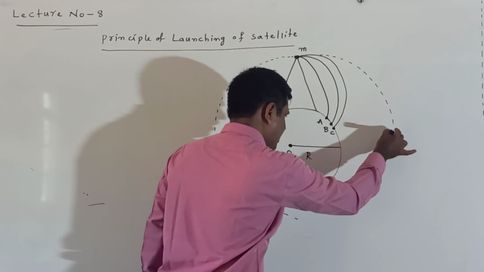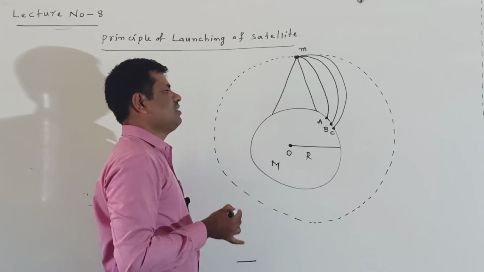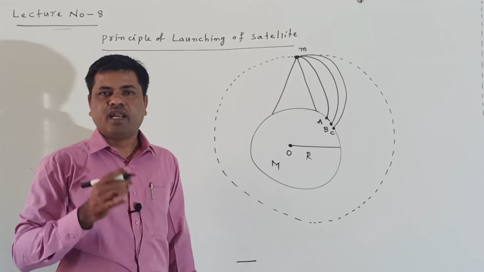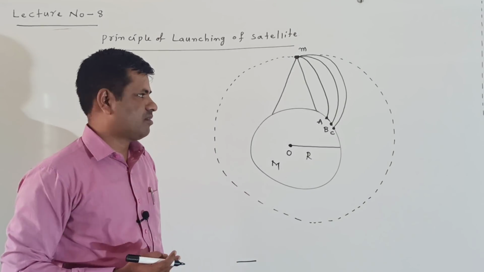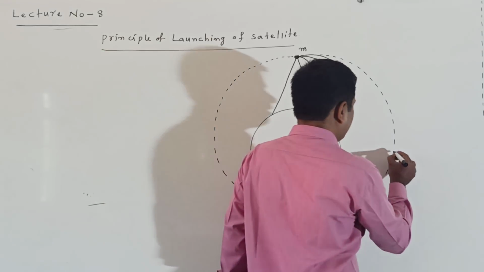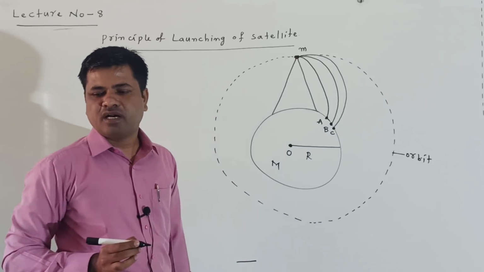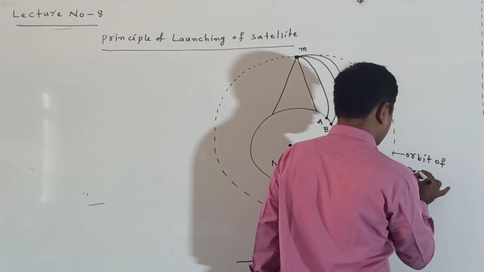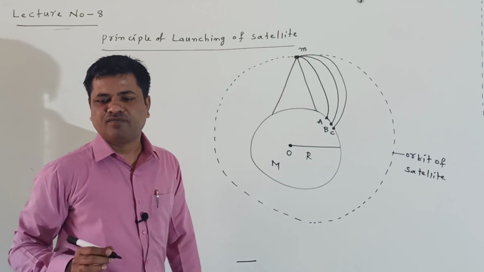Revolving in which path here? Circular path, around the surface of the earth. This circular path is called an orbit. This is called the orbit of the satellite.